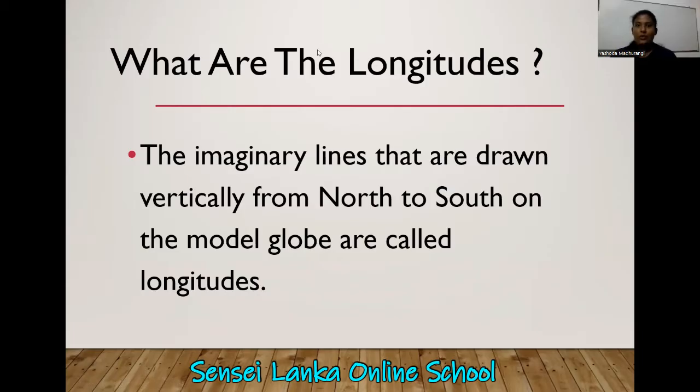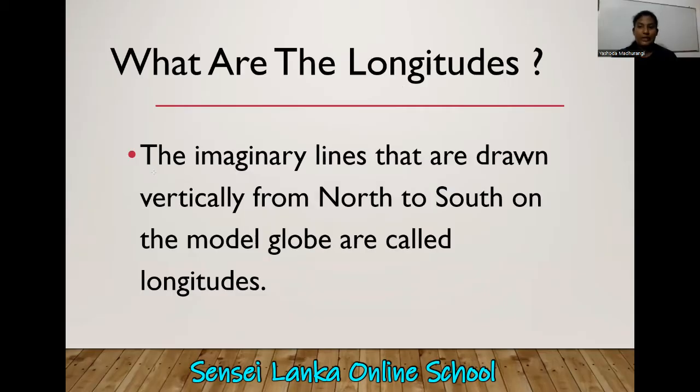Now I think this lesson is easy for you, because if you looked at my earlier videos, introduction to longitudes and latitudes, and then my next video, introduction to latitudes as a new topic, you can understand what the longitudes are very easily. If you did not watch those videos, please follow me and look at my earlier videos before this lesson. So now, look at the topic: what are the longitudes? Do you know what they are? Here I have given you a definition.